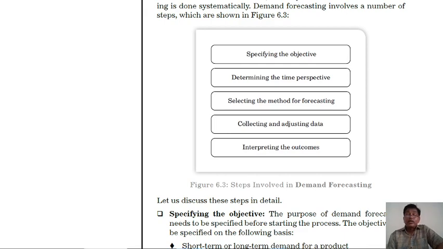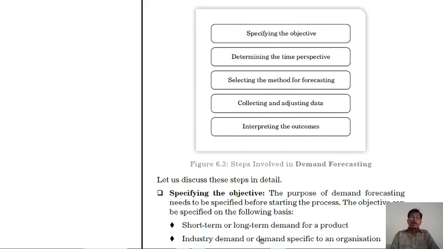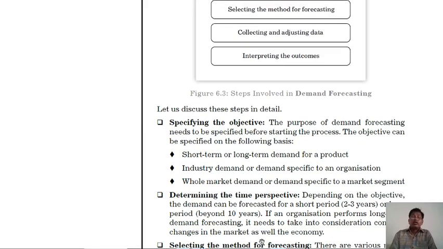And interpreting the outcome. So here, in short, we have discussed the steps.